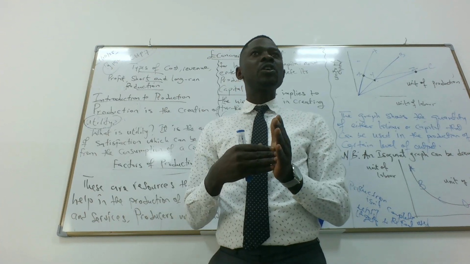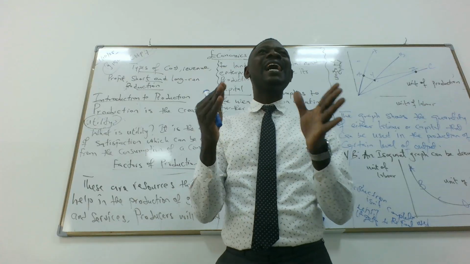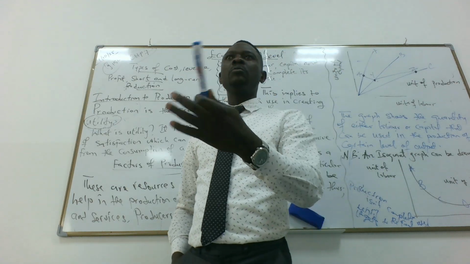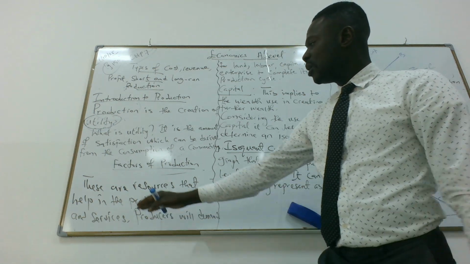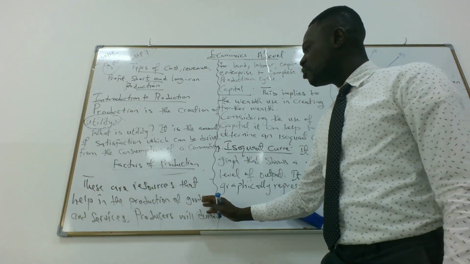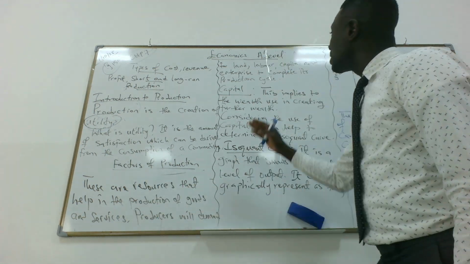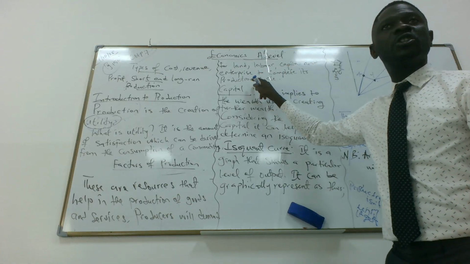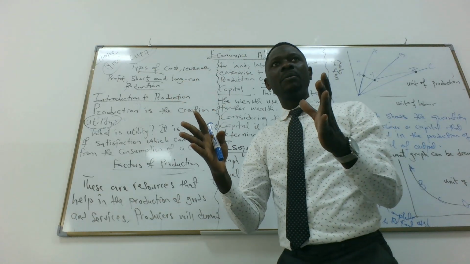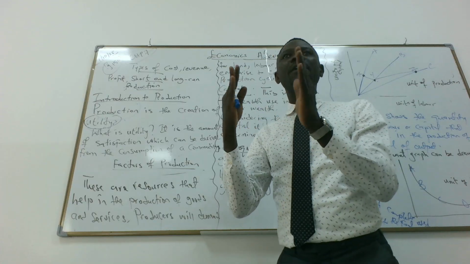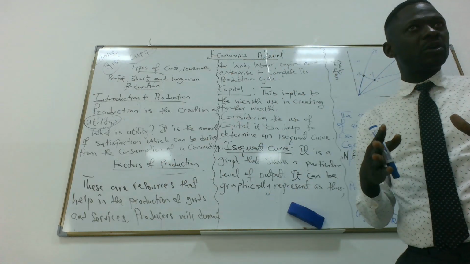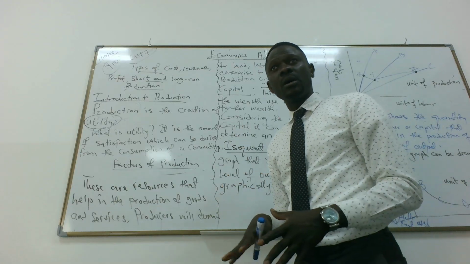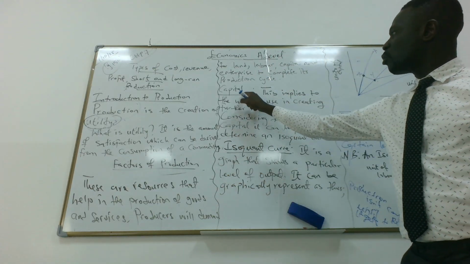We won't talk about production until we have the resources available needed to produce the marker. So these are resources that help in production of goods and services. Producers will demand land, labor, capital, and enterprise to complete the production cycle. It's a cycle, but it won't complete without the FOPs, which are the factors of production. I think the point is clear. Any question up to now? Good. So we're going into capital.